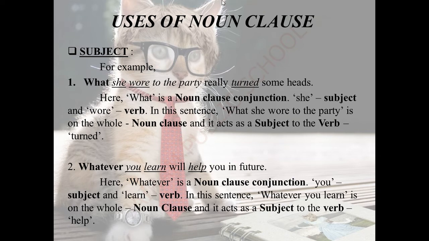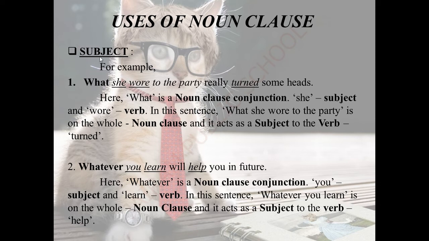Let's see the uses of noun clauses now. They are used in 4 types. That is, first through subject, next through object or subject complement, next through object of preposition, next through adjective complement. 4 types. Through these 4 types of uses, we can find out that this is a noun clause in a sentence.